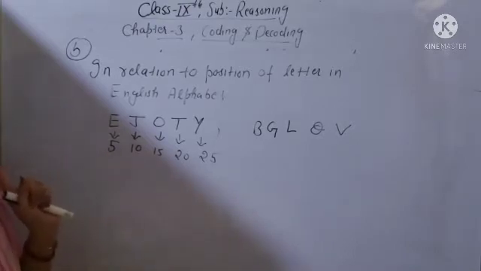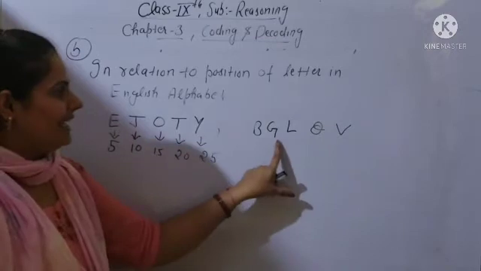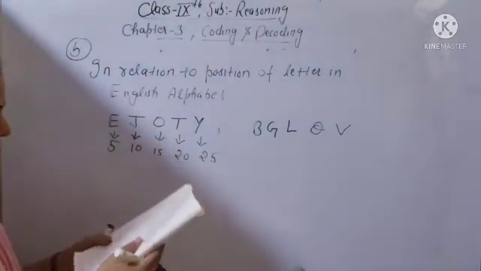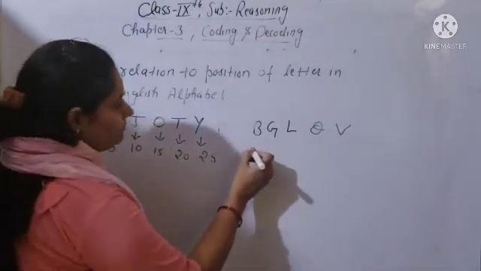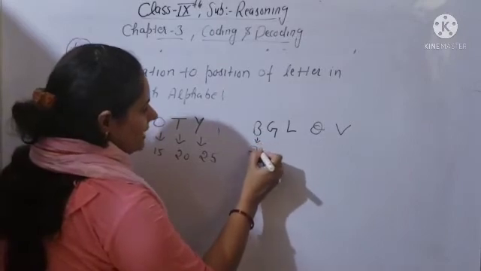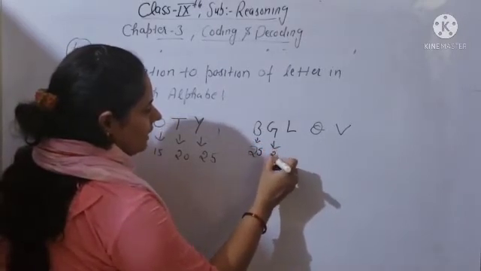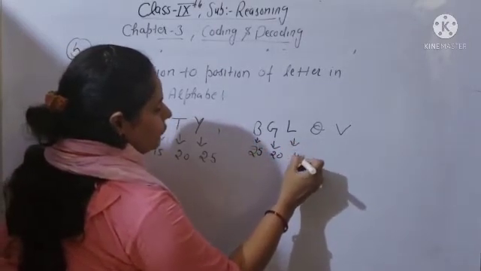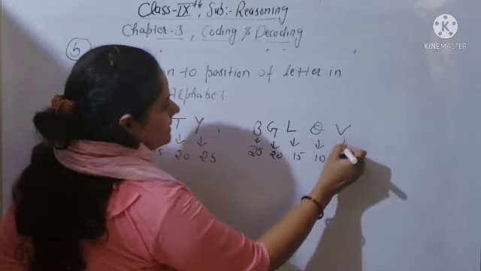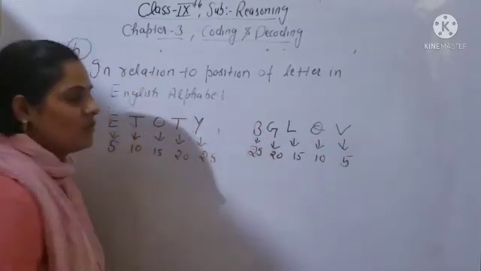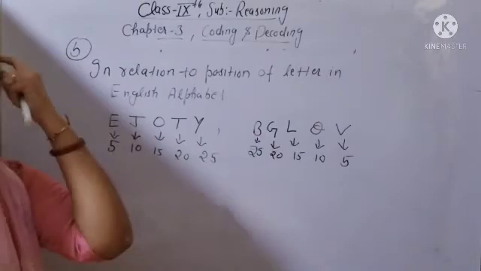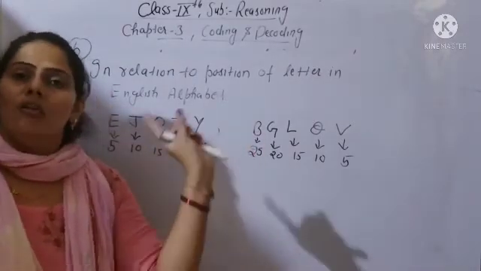Okay, from letter A. Now if you are writing B Z L Q V, these are from the right hand side. So V is 5th place, Q is 10th place, L is 15th place, G is 20th place, and B is 25th place, counting from the right hand side, starting from letter Z.